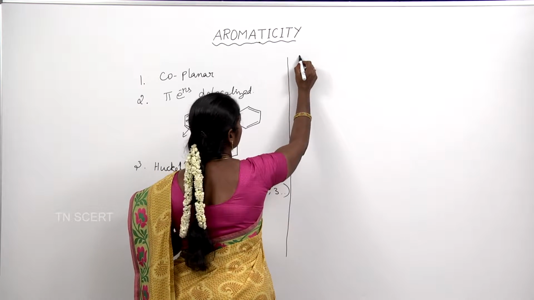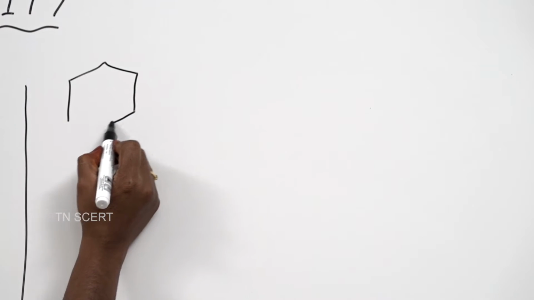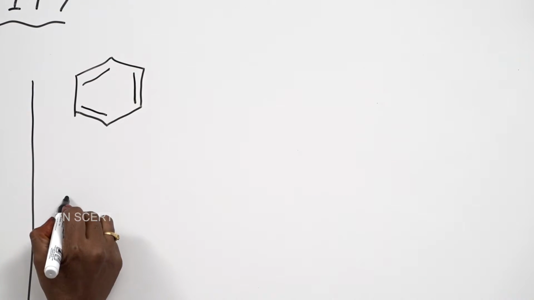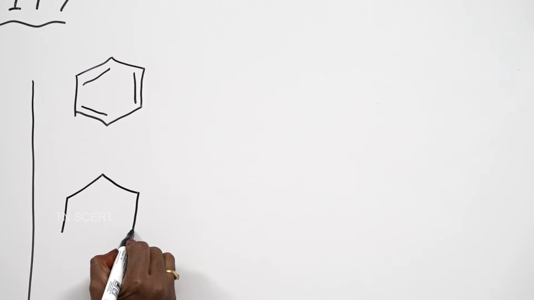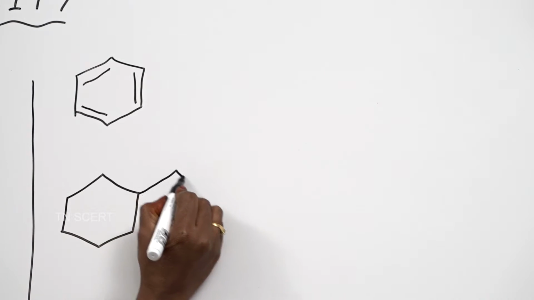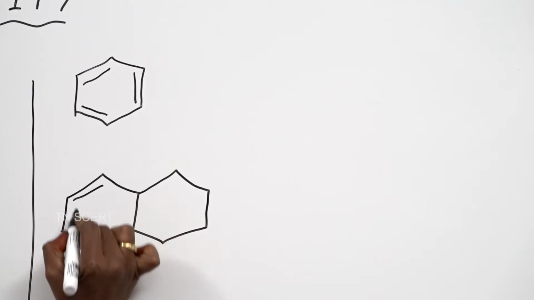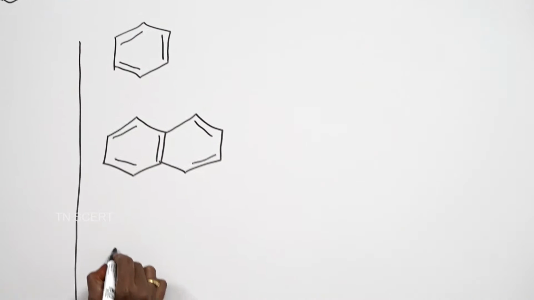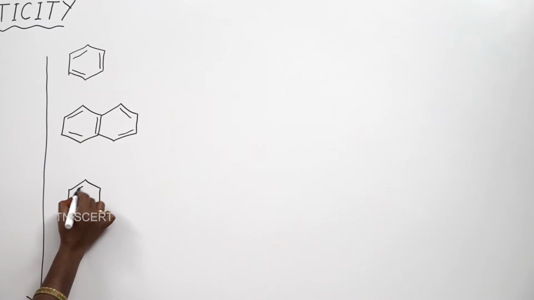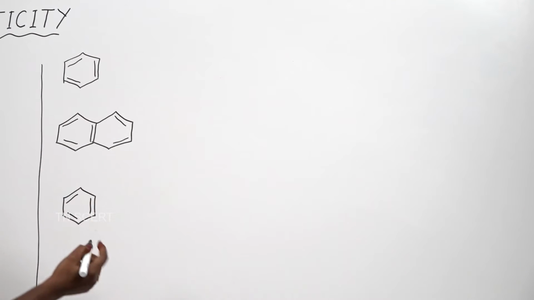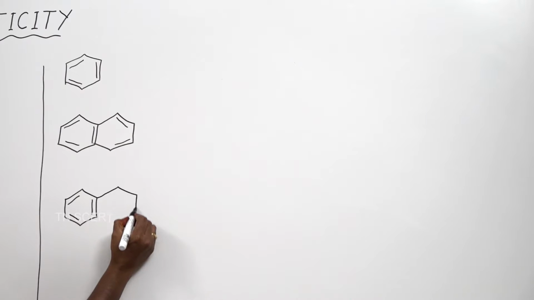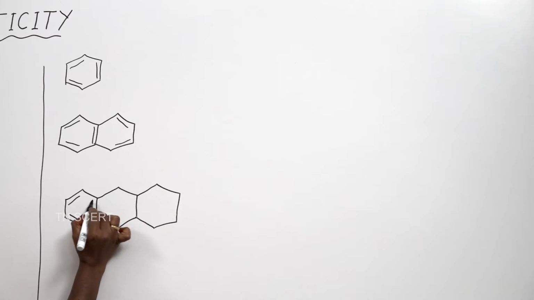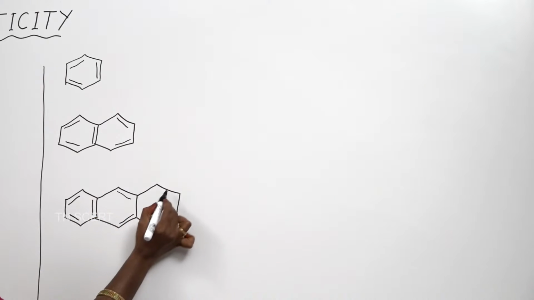Take benzene. I told you this is the structure of benzene. Naphthalene, it contains 2 rings like this. Then anthracene, which contains 3 rings like benzene, like this. This is anthracene.